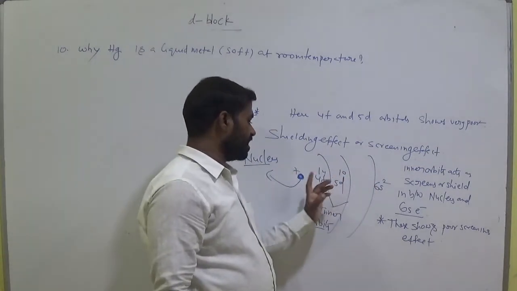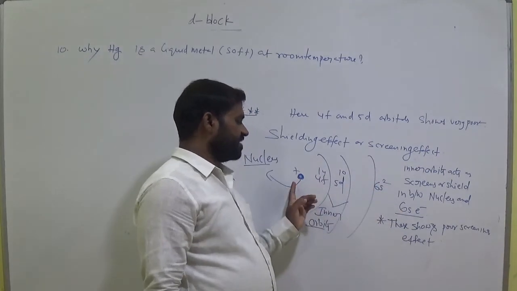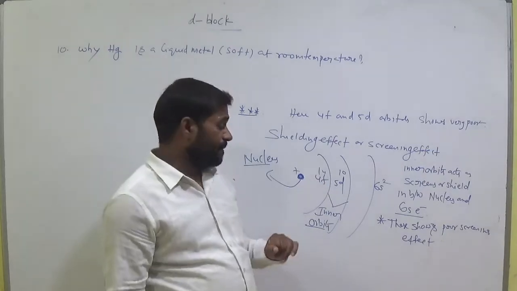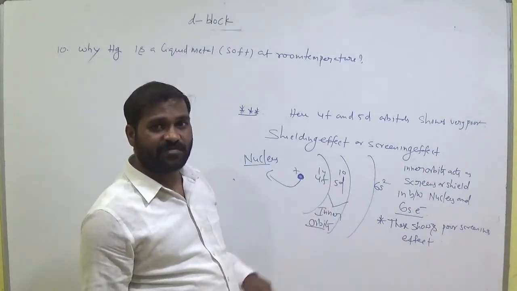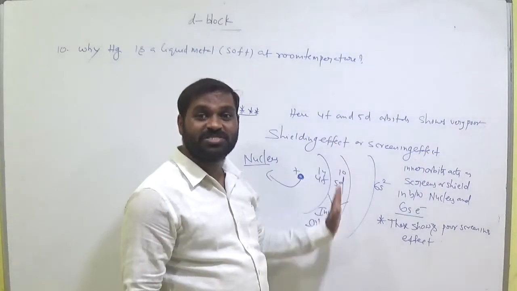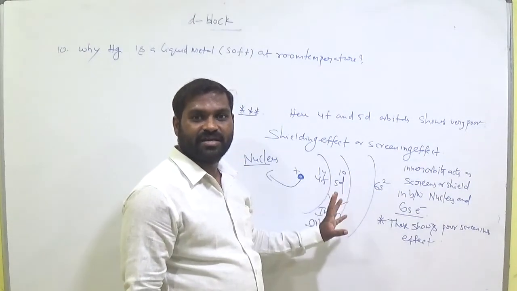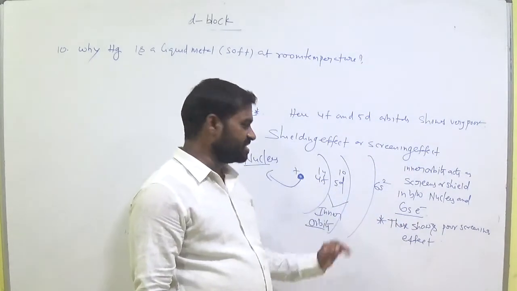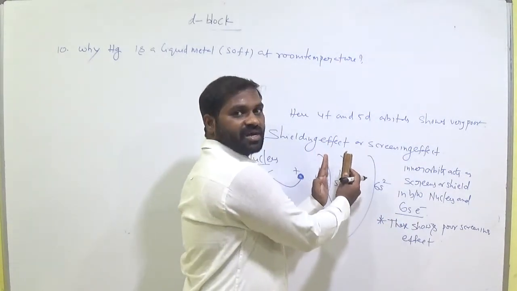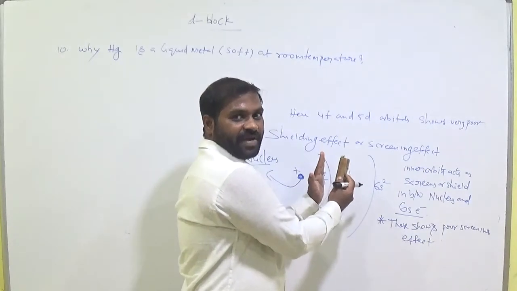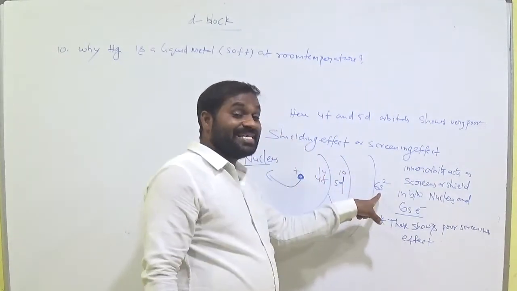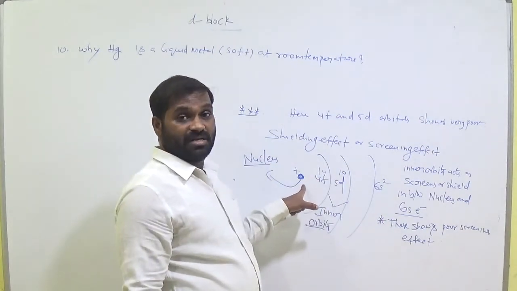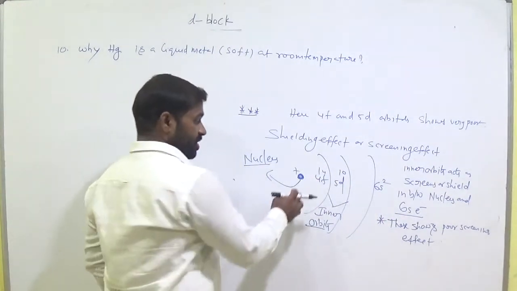Due to this wall, the attraction forces between nucleus and outermost electrons are very less generally. But due to the bigger size of these f orbitals, these do not act as a good screen. That means attractions are very high. Poor shielding effect means these do not act as a good wall, not a good screen. Weak screening effect or poor screening effect. So these 6s electrons easily move towards nucleus.